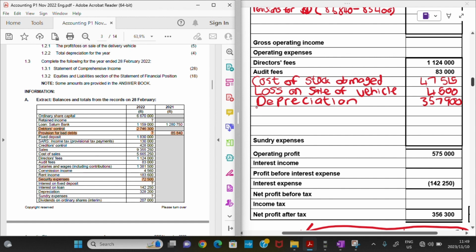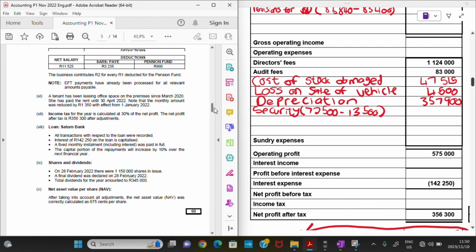So it's an expense, and I'll put it under my operating expenses. So security is now going to be 72,500 rands, and I'm going to remove 13,500 because that's for the next financial year, right?